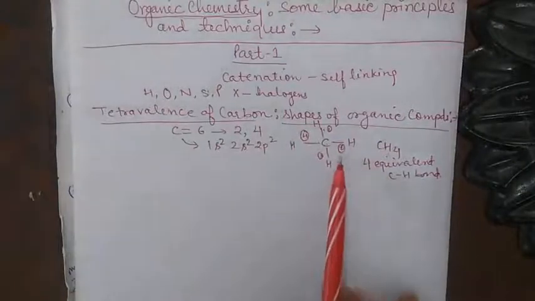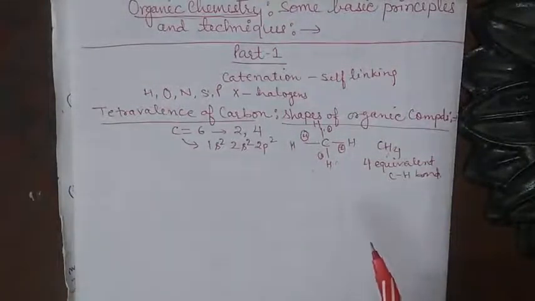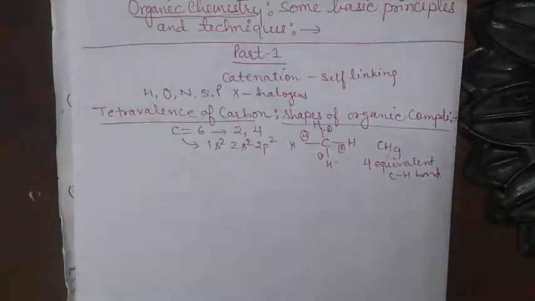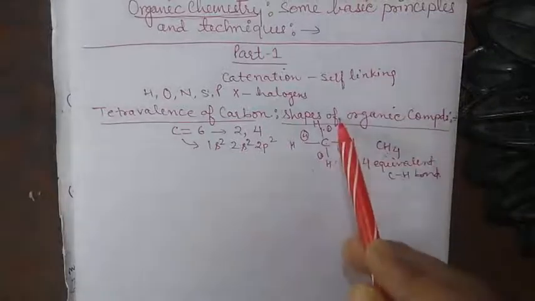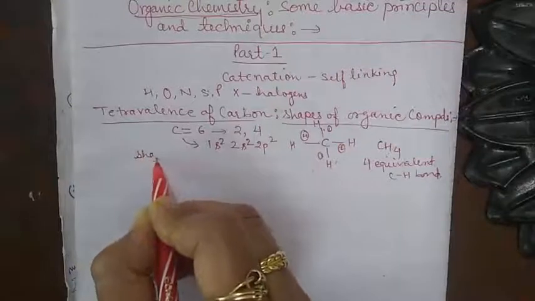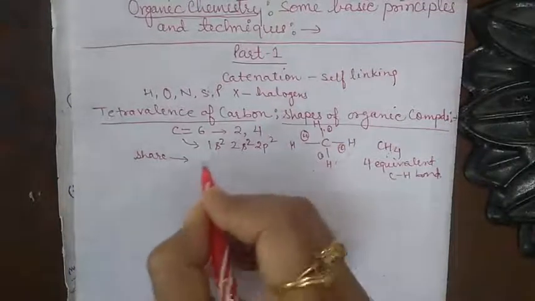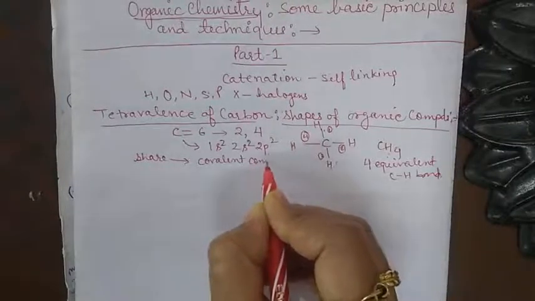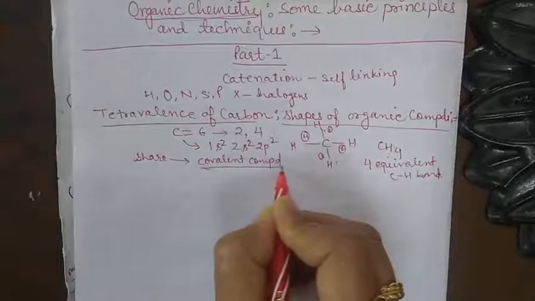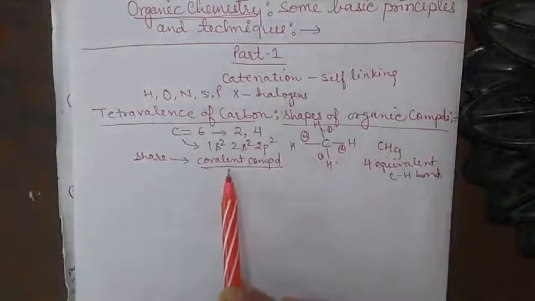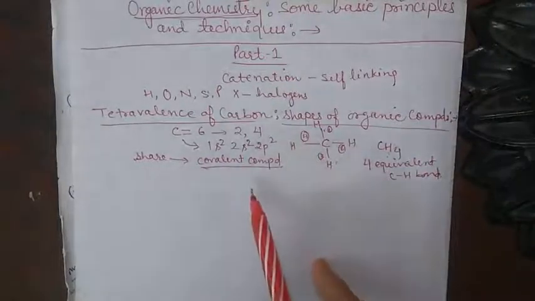This is the modern concept of bonding. Carbon shares electrons with other elements to form covalent compounds, because here I am using the word share, and if there is sharing, then definitely there will be a formation of covalent compounds.